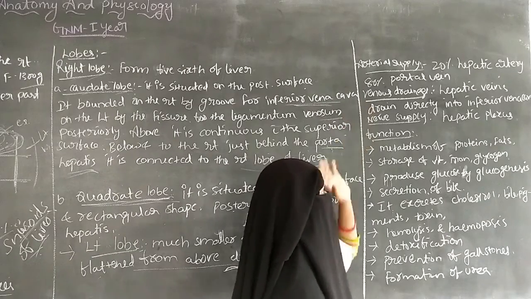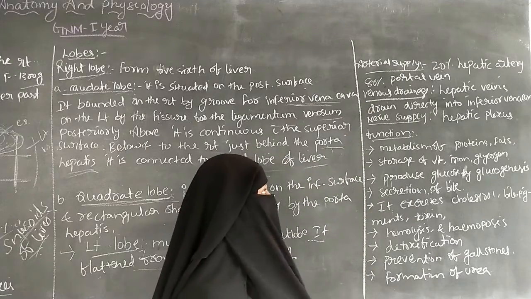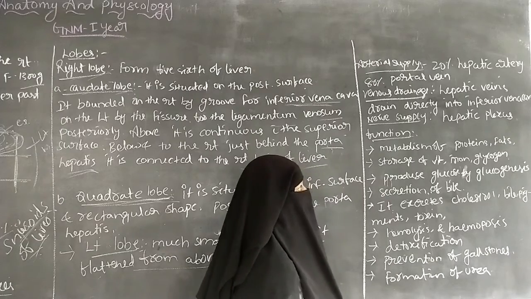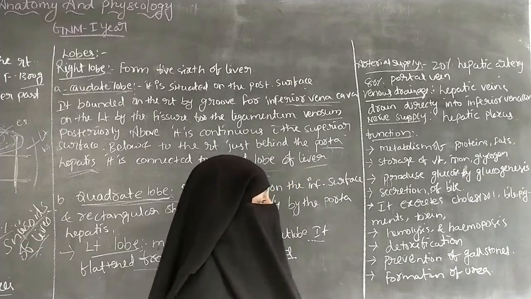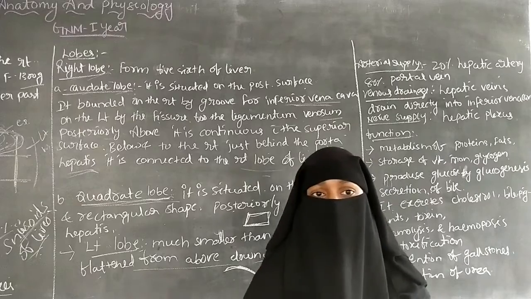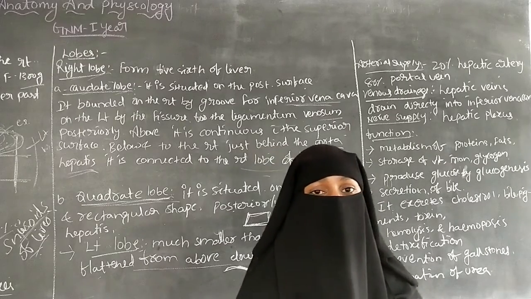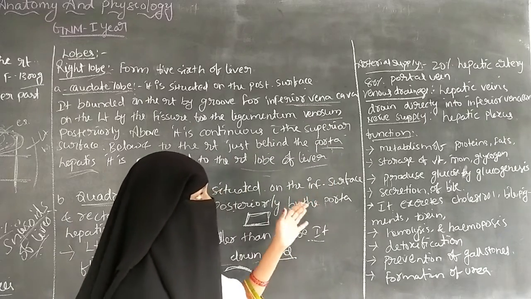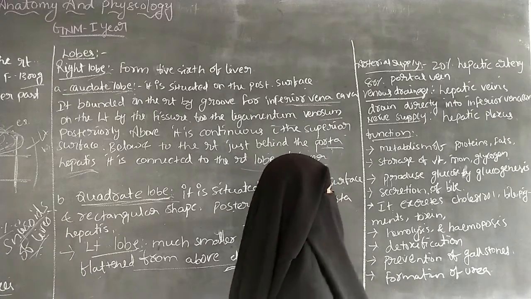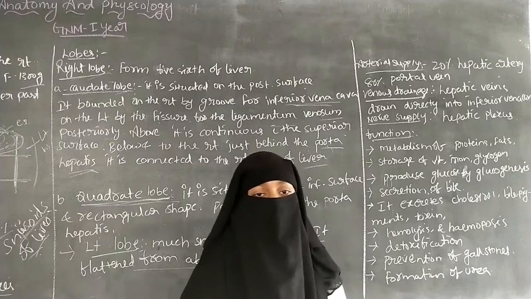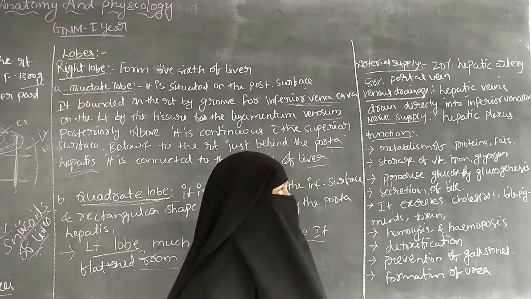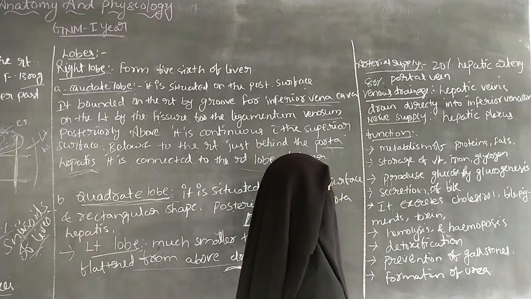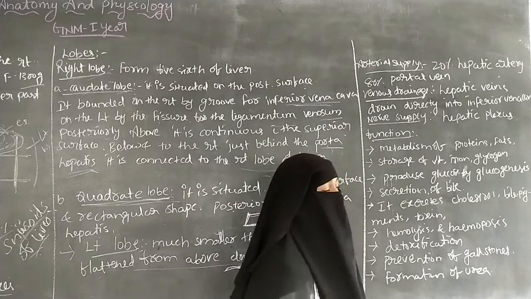And the next one is venous drainage. The venous drainage includes the hepatic veins, which drain directly into the inferior vena cava. The hepatic veins carry deoxygenated blood from the liver and enter into the inferior vena cava. So that is about the venous drainage. And the nerve supply includes the hepatic plexus.